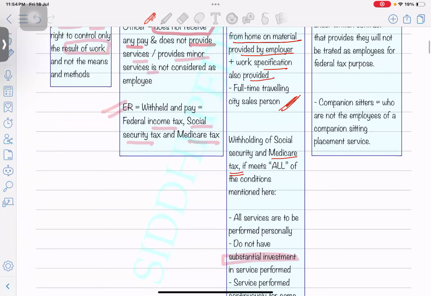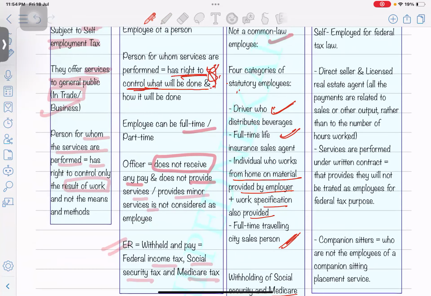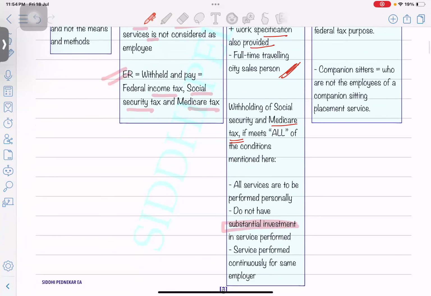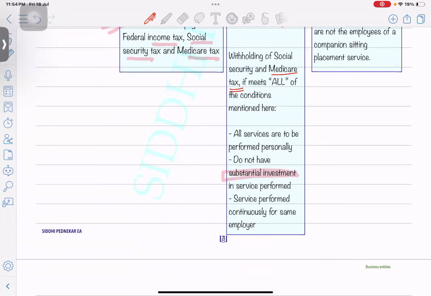So let's say it's an Uber driver. I'll take one example. If all services are performed personally by the Uber driver, they are not going to assign that work to someone else. Let's say Mr. X has been registered for that Uber activity. Mr. X is only going to perform the whole services. Second is, they do not have a substantial investment in the services performed.